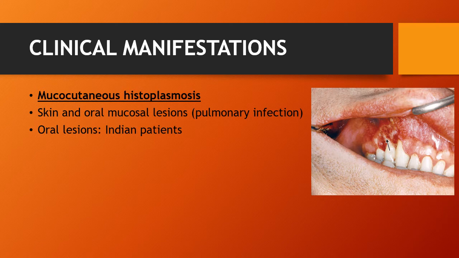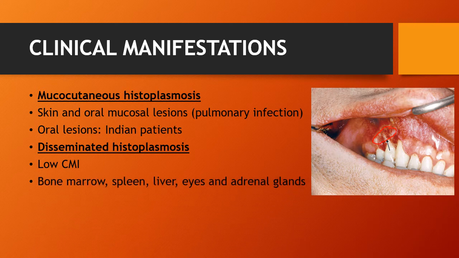Here you can see the oral lesions. Then disseminated histoplasmosis, which develops in low CMI, mostly in patients with HIV or patients following organ transplantation. They are most prone to this type of histoplasmosis. The common sites affected are bone marrow, spleen, liver, eyes, and adrenal glands.